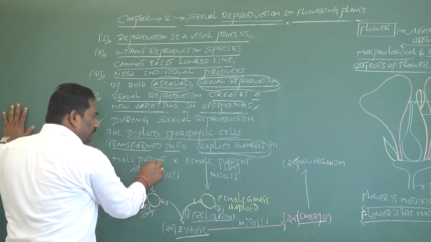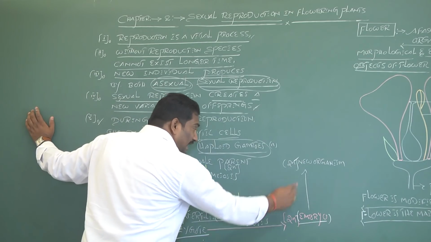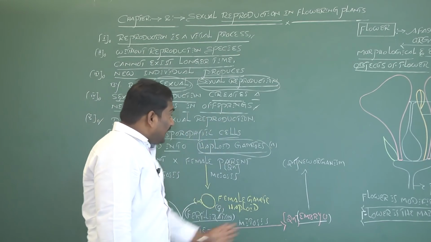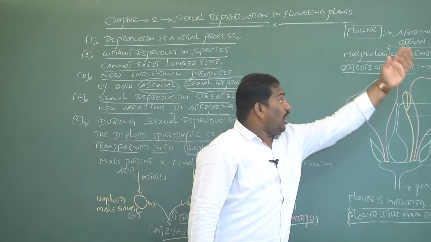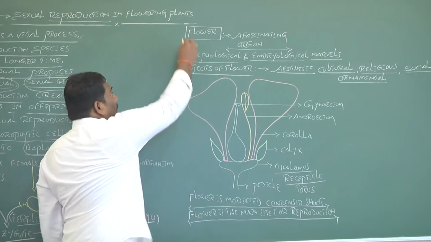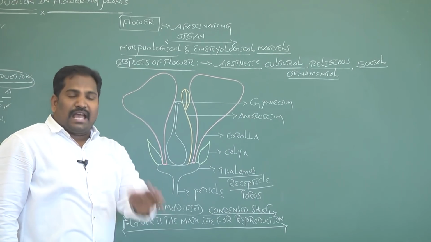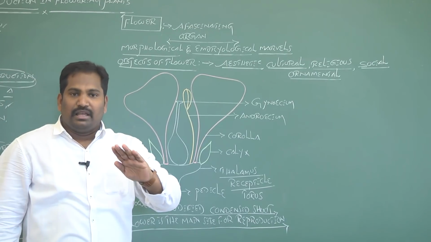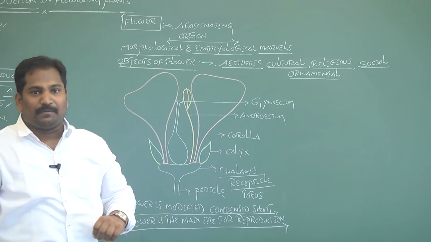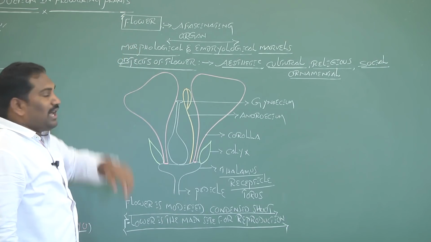All these events, gametogenesis, fertilization, embryo development, production of seeds and new organisms, take place in flowering plants or angiosperms in a specialized modified organ called the flower.